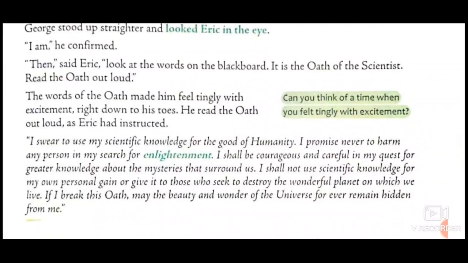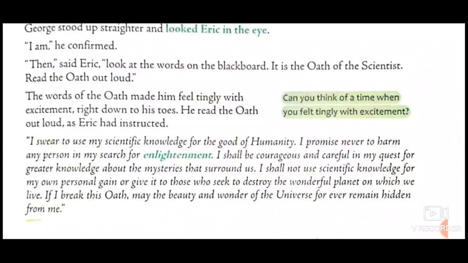What is the oath? I swear to use my scientific knowledge for the good of humanity. I promise never to harm any person in my search of enlightenment. I shall be courageous and careful in my quest for greater knowledge about the mysteries that surround us. I shall not use scientific knowledge for my personal gain or give it to those who seek to destroy the wonderful planet on which we live. If I break this oath, may the beauty and wonder of the universe forever remain hidden from me.